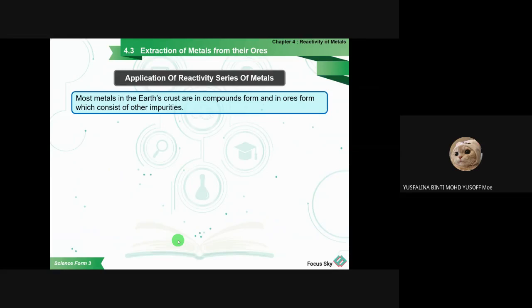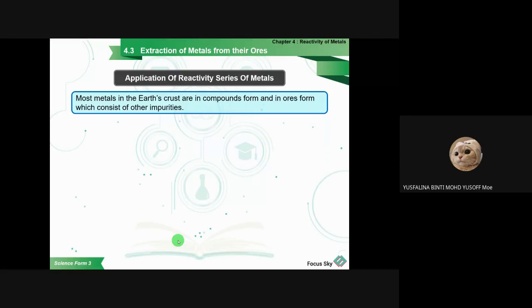This reactivity series of metals you can use to extract the compound. Let's say if you want the aluminium oxide, you can use the reactivity series to decide how you can get the aluminium. You can extract the aluminium from the aluminium oxide.